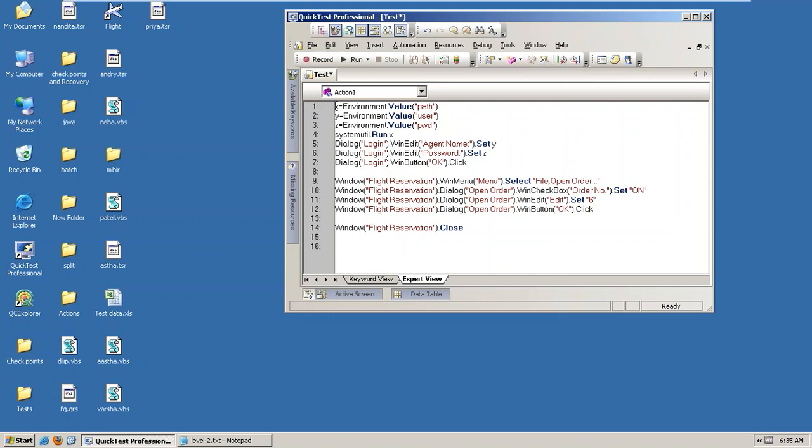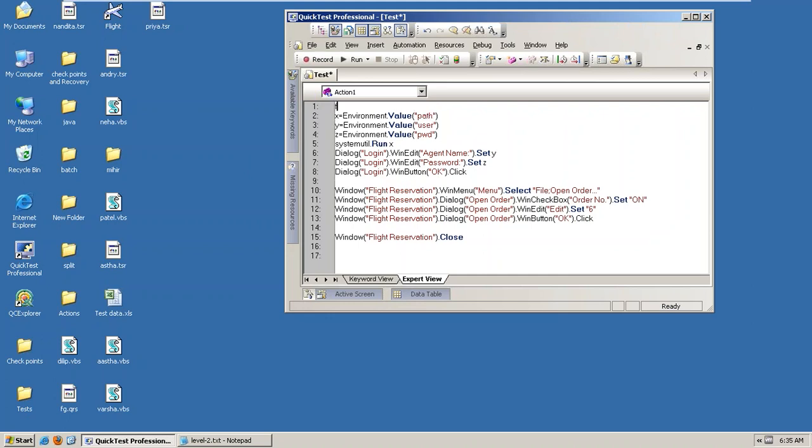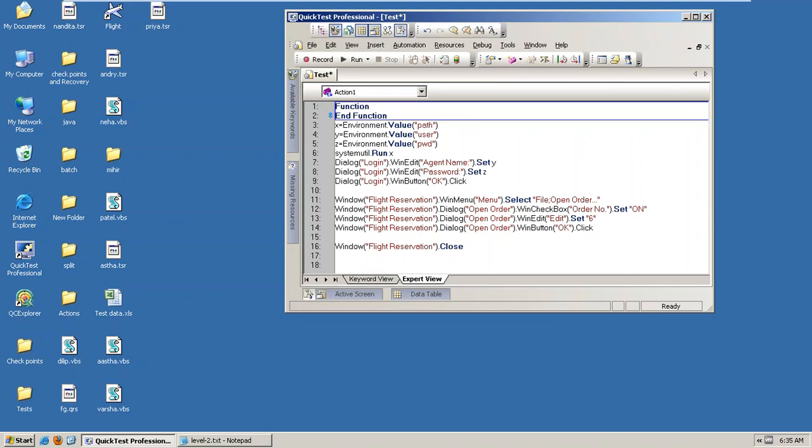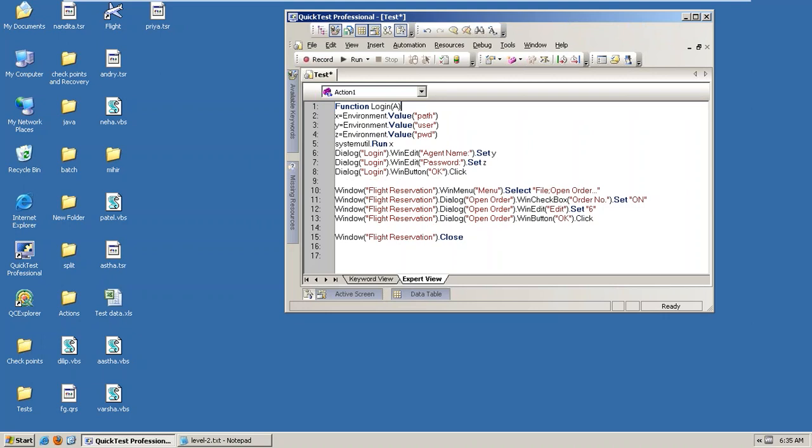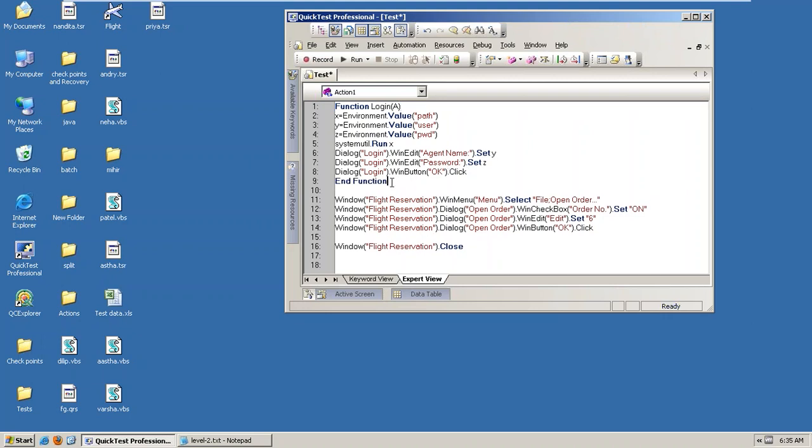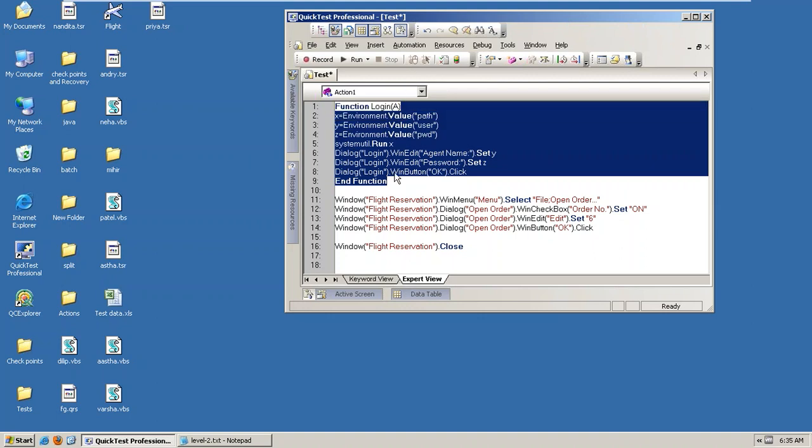So if you want to prepare a function name, just give function and space. Automatically the syntax is given. After that, what name you want to use, right? For example, here I want to give login A. This is case sensitive, you need to give the exact one. Okay, so then observe. Up to this one, we are creating one function. Okay.